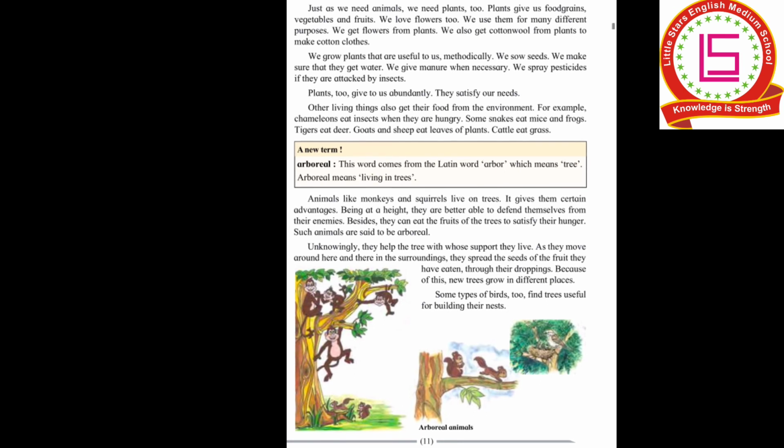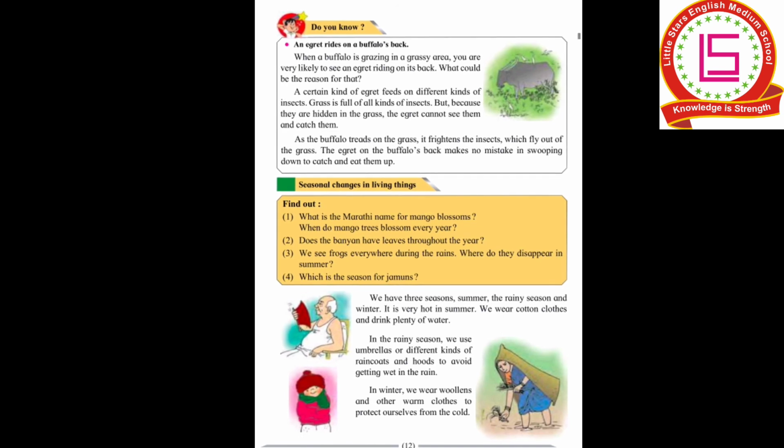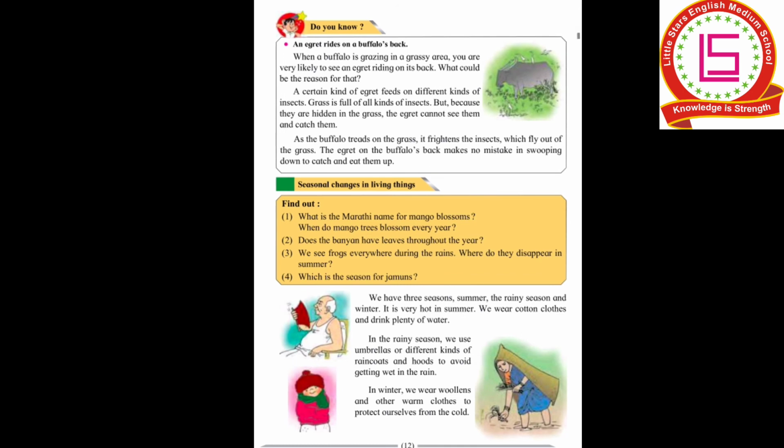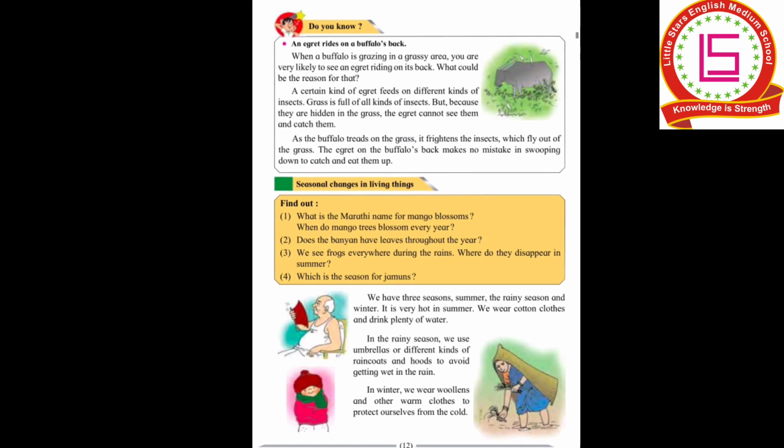Now we'll see the next page. Now we'll start with page number 12. I'll read the first box. When a buffalo is grazing in a grassy area, you are very likely to see an egret riding on its back. What could be the reason for that? See, in the picture also you can see, and many times even on your television you might have seen that whenever a buffalo is grazing in a grassy area, the egret is likely to ride on its back.